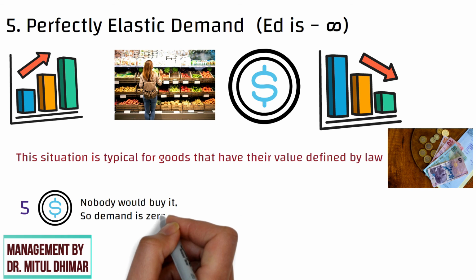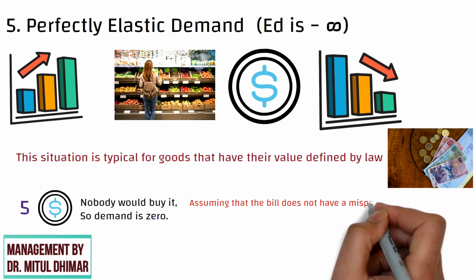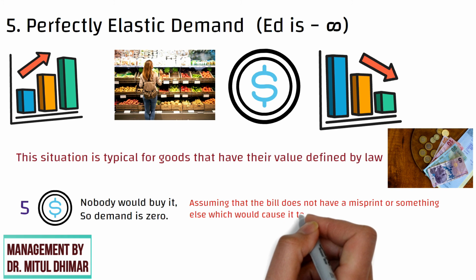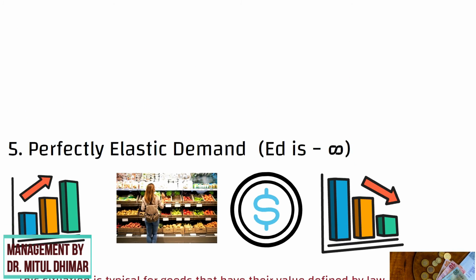So demand is zero, assuming that the bill does not have a misprint or something else which would cause it to have its own inherent value.